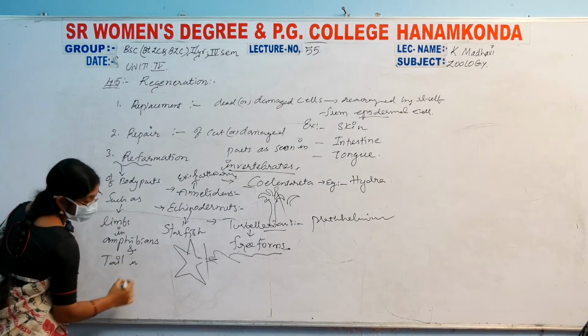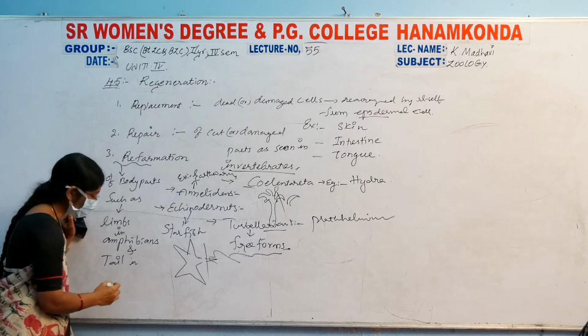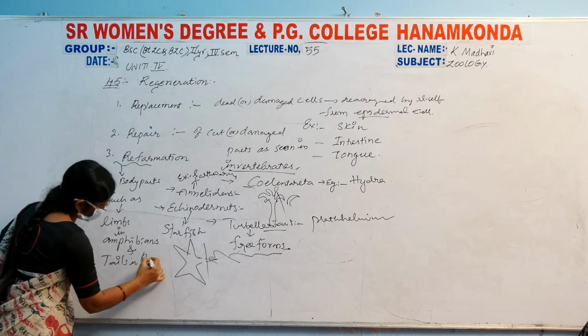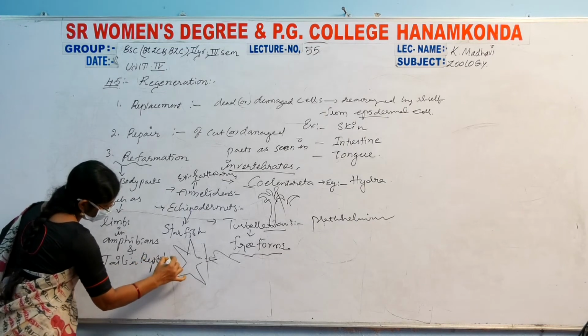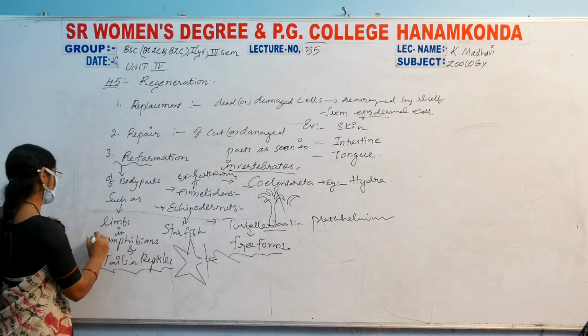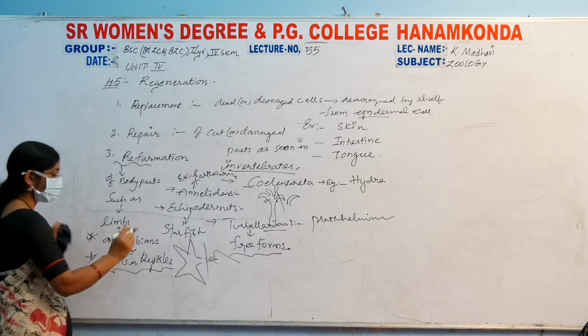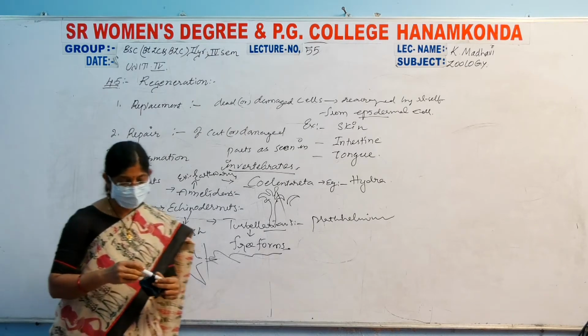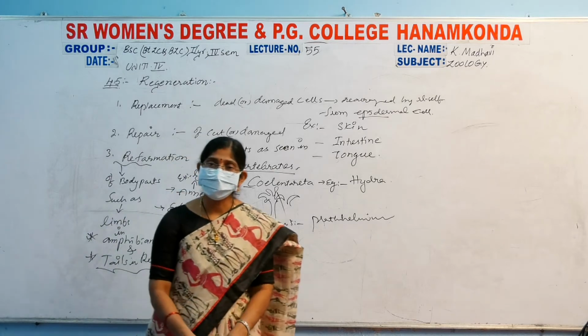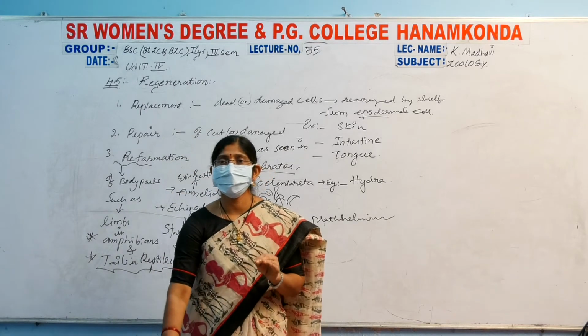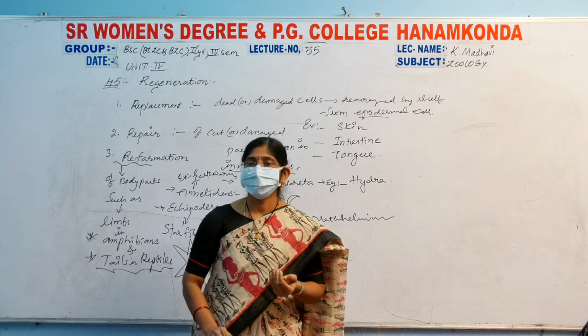Tails in reptilia. Reptiles are the best examples of this reformation. These are the basic examples, and basically we know what regeneration is.